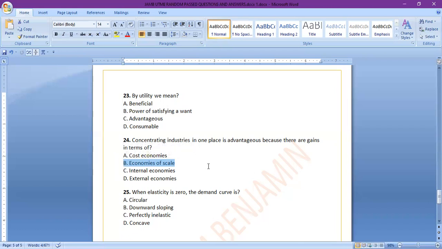all firms or all industries don't have to cater for themselves, but some of the things they jointly share, and then it cuts down production cost. Then it also encourages economies of scale.